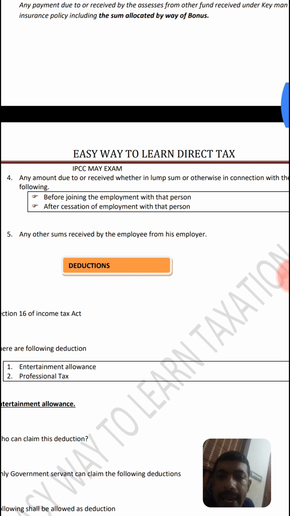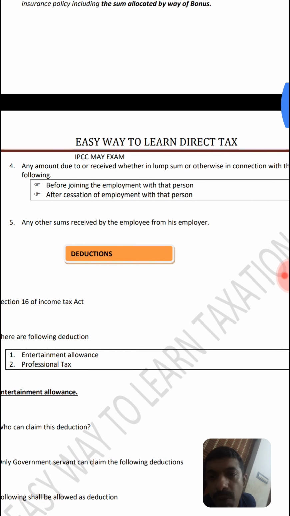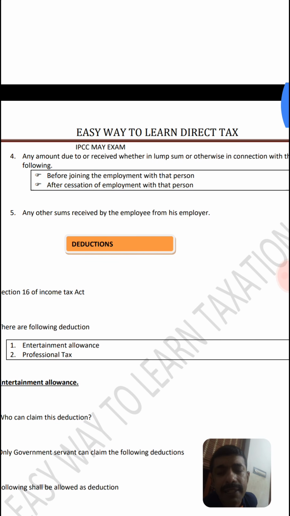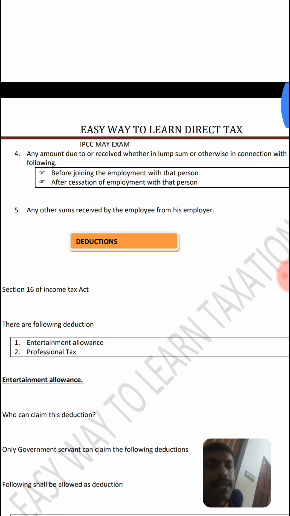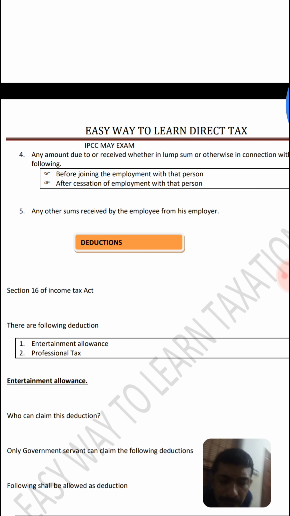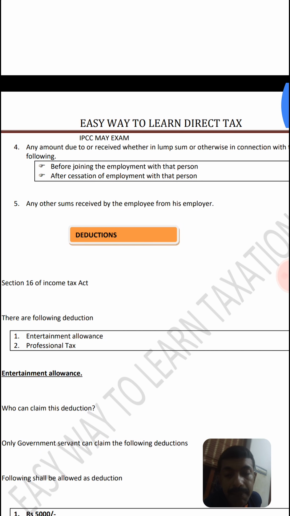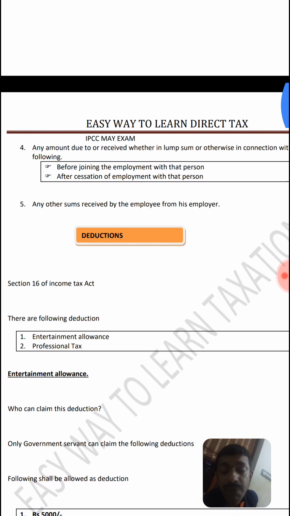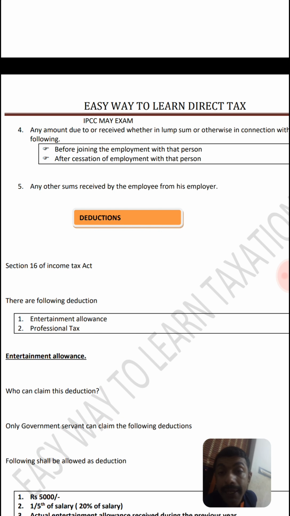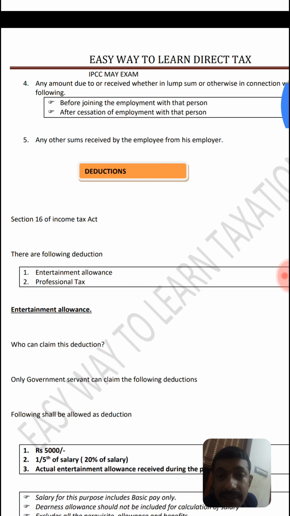Then any amount due to or received, whether in lump sum or otherwise, in connection with the following: lump sum or monthly or whatever. Before joining, this is also a point of concept. I am joining a big company in Bangalore. Before joining the employment, I have to spend 1 month getting an accommodation. So the company is offering me some money free of cost till I get an accommodation. They are giving me an amount which is not repayable. So these are the matters which will be covered under section 15.